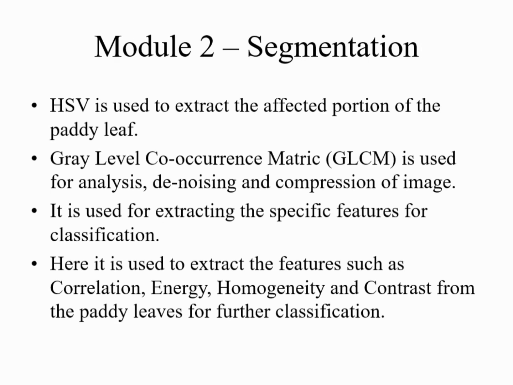Next, we move on to module 2, segmentation. In this process, we are using two segmentations. HSV segmentation is used for the brightness of an image. RGB segmentation is used to divide the digital image into multiple segments. GLCM is used for analysis, denoising and compression of an image.